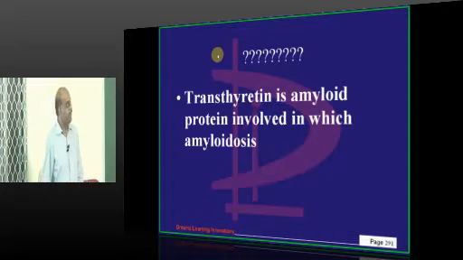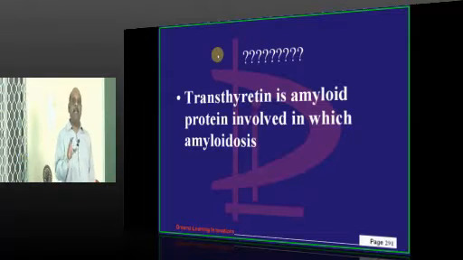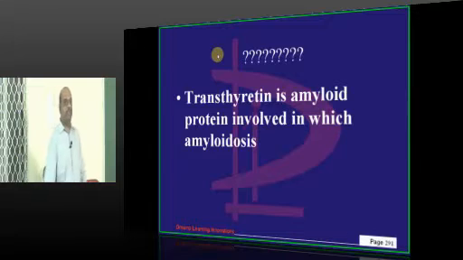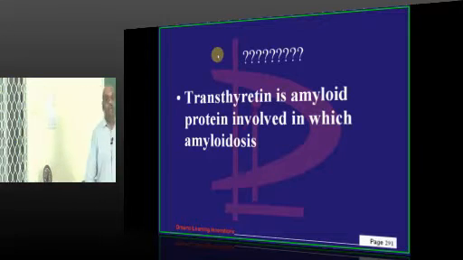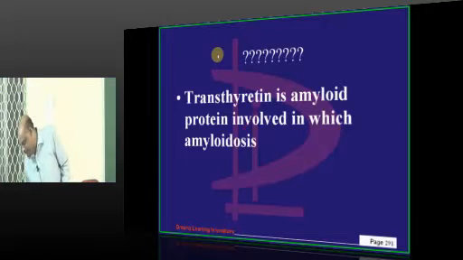Transthyretin is the amyloid protein involved in which type of amyloidosis? You have so many types of amyloidosis, no? Who will give the correct answer? One strong confident answer. Transthyretin is involved in which type of amyloidosis?